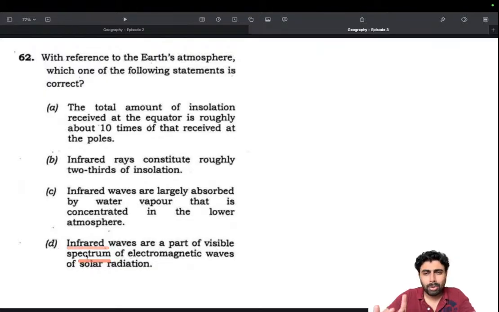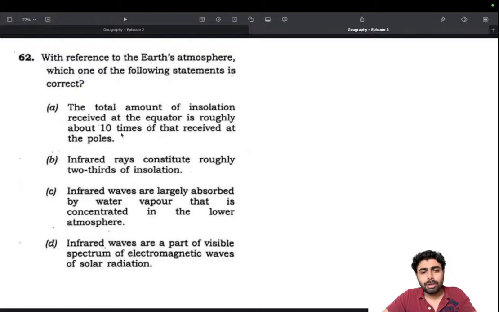Then infrared, one more fact I will tell you, since we are on the topic. Infrared rays are usually used for communication devices or transmitting information, things like that. Whereas UV is a high energy radiation, so it is mostly used for cleaning applications, or where high energy transfer is required. They possess higher energy than infrareds because of their higher frequency, and frequency is directly proportional to energy. E is equal to h nu. So that's it. This is not the right answer. This is definitely not the right answer. Total amount of insolation received at the equator is roughly about 10 times of that received at the poles.